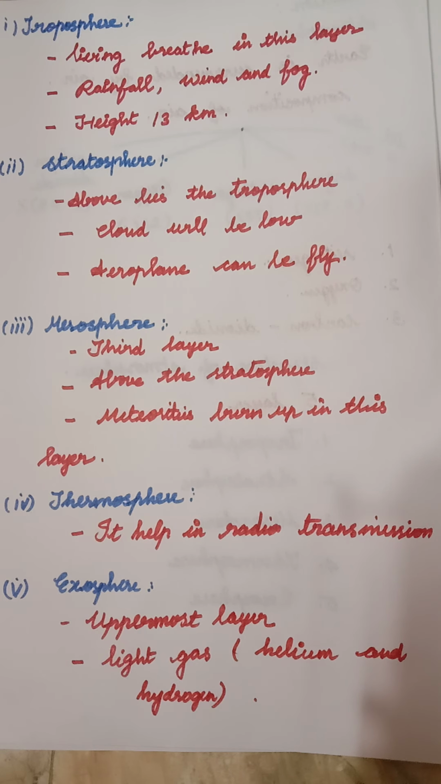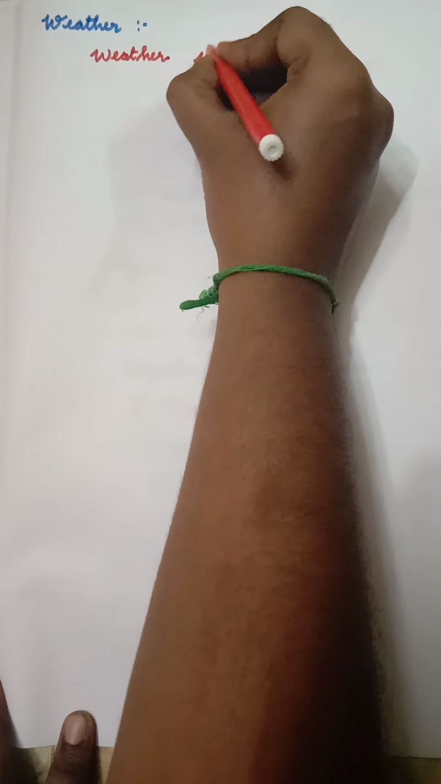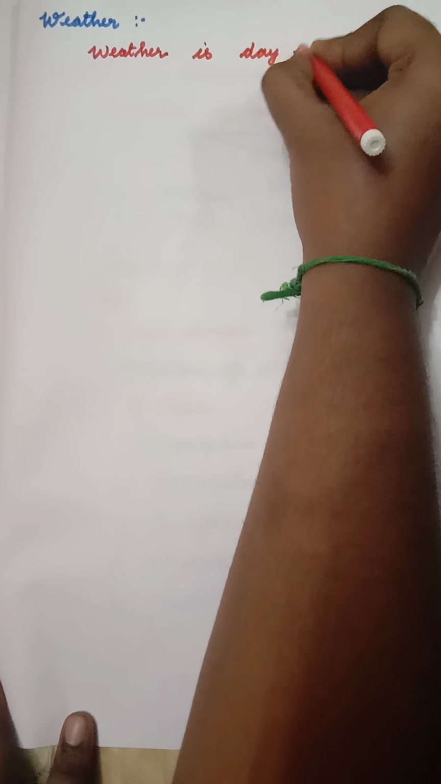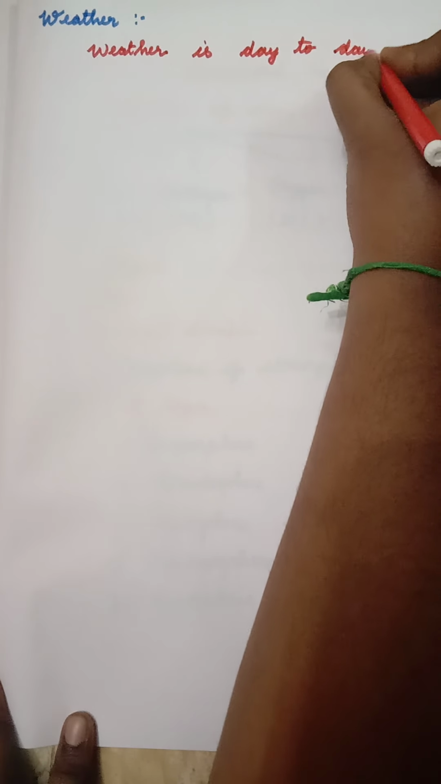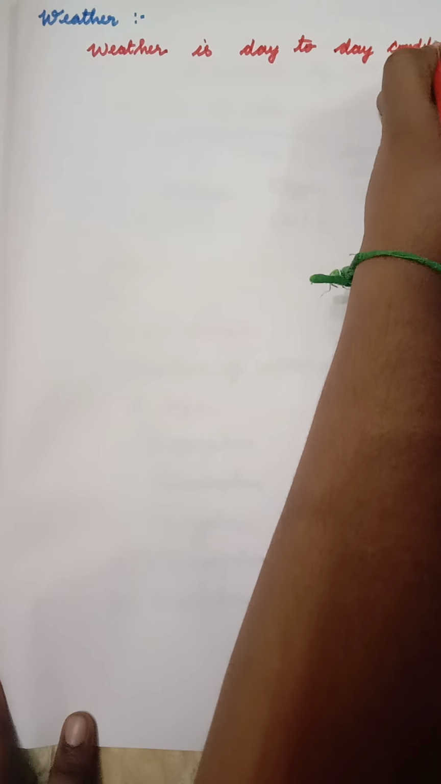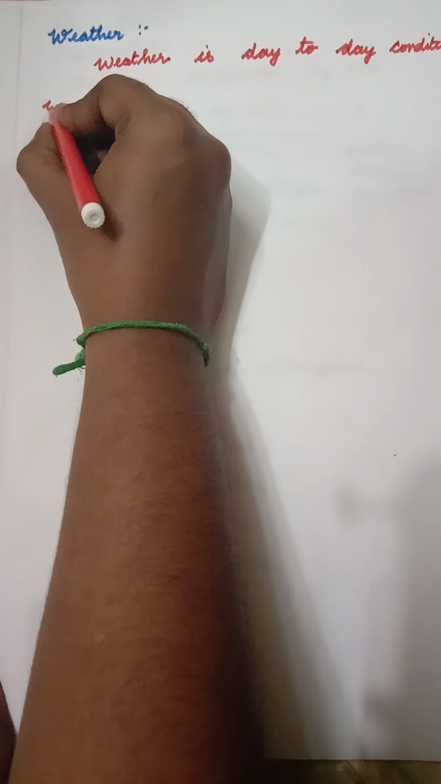These types of gases are there in the exosphere. And next we are going to see about the weather. What is the weather? Some days there will be a rainy day, windy day, sunny day. This changes day to day, minutes to minutes, hour to hour. So the weather is nothing but the day to day condition of the atmosphere.